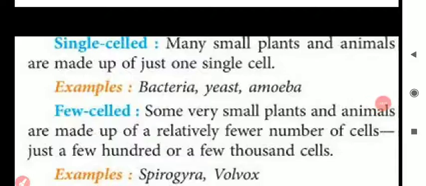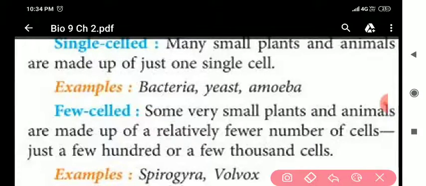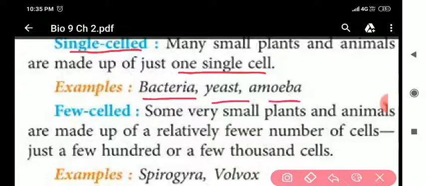Next, we have single celled organisms. Single celled means unicellular. The organisms which are made up of only one cell are known as unicellular organisms. Examples are bacteria, yeast, and amoeba.